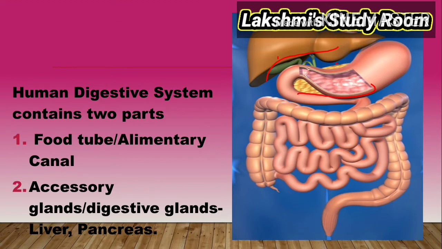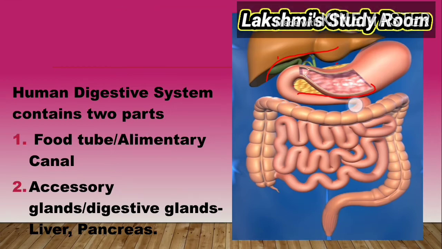It is a tube, but we can see that the tube has different parts. In some parts they look like a tube. If we see the stomach, it is a bag-like part. So according to the function, the food tube is modified into different parts, and they perform various functions.